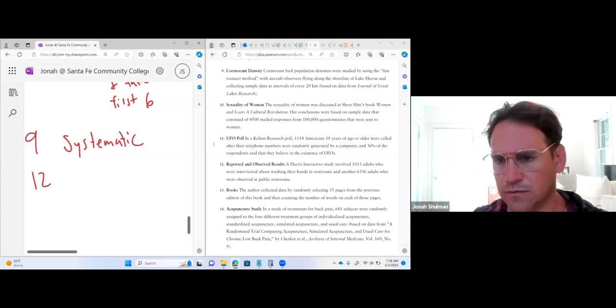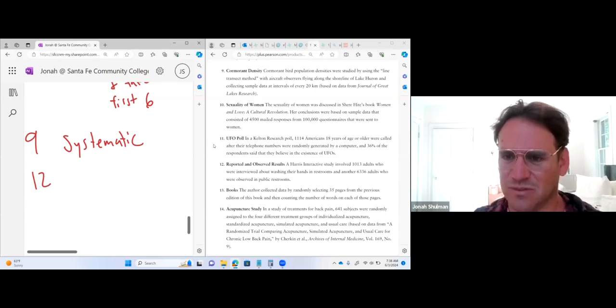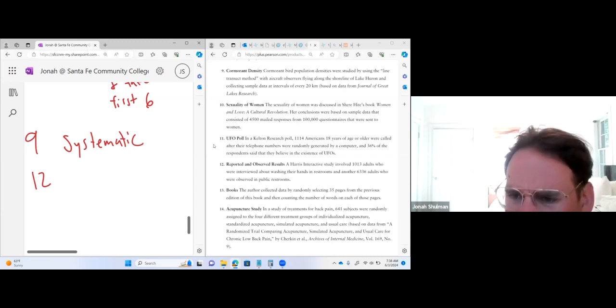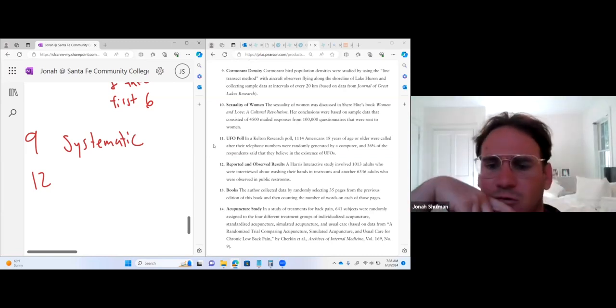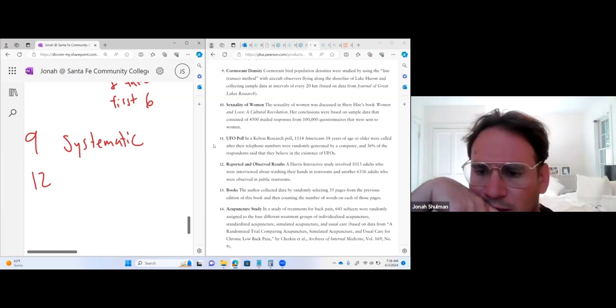A Harris interactive study, 1,013 adults were interviewed about washing their hands in the restroom, another 630 were observed in public restrooms.